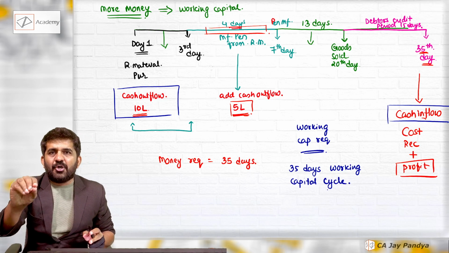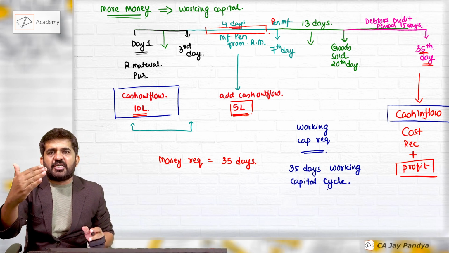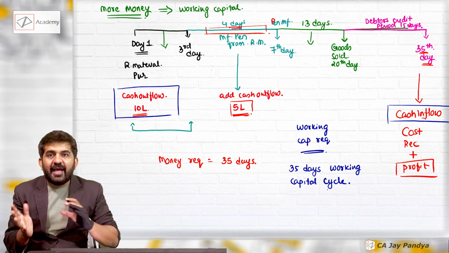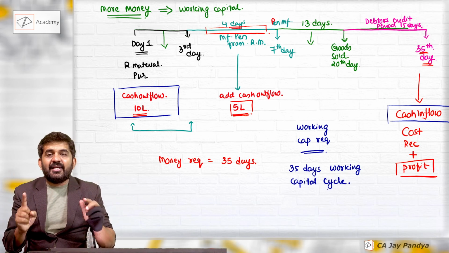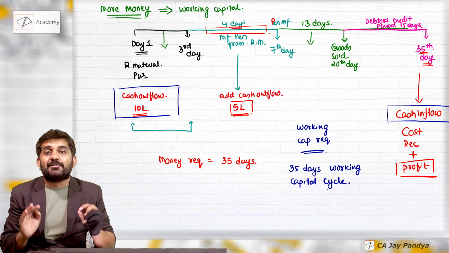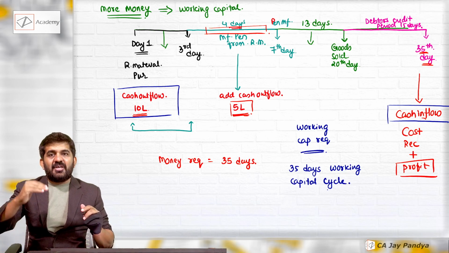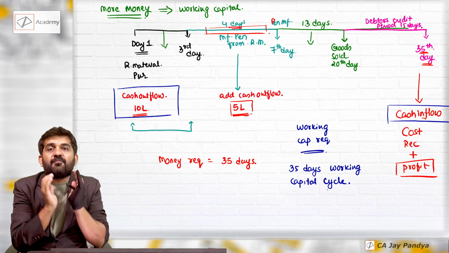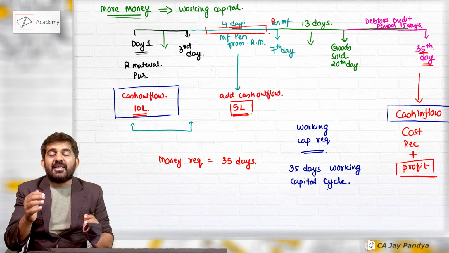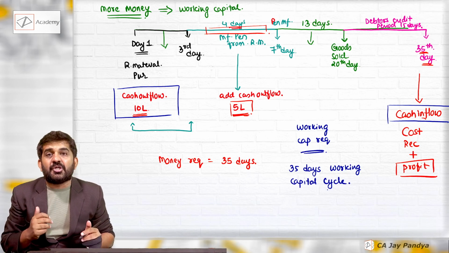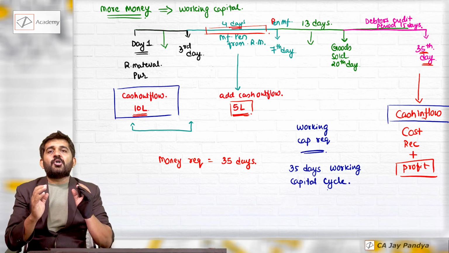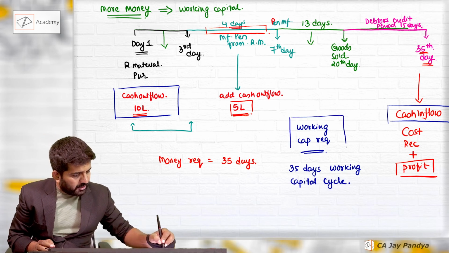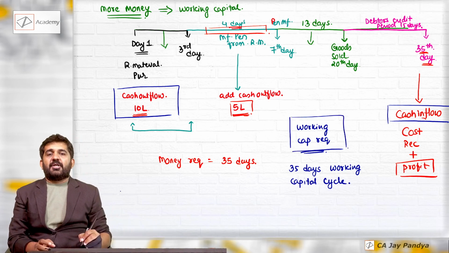You invest your money in the business, there is cash outflow, there will be cash inflow, and between that there will be a 35 days period. So for these 35 days, you will be incurring some cost. All the cost should be financed, and that financial requirement is termed as working capital requirement.